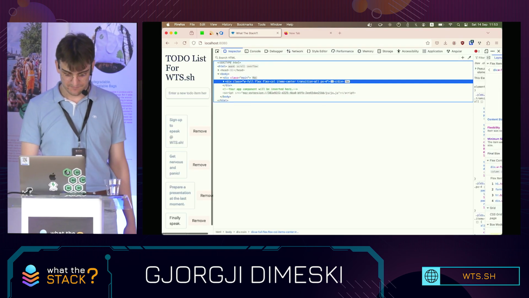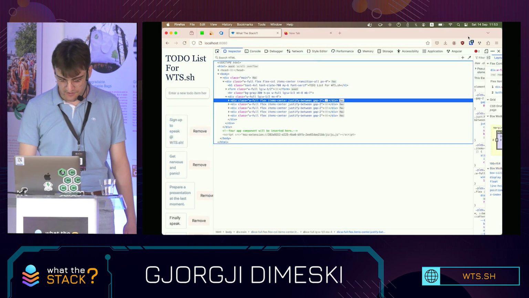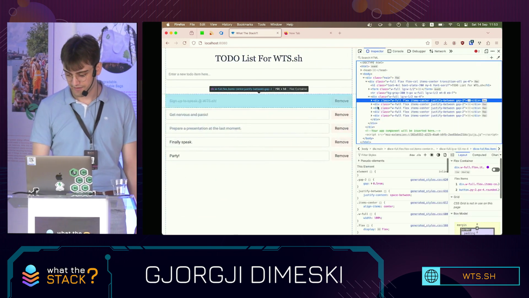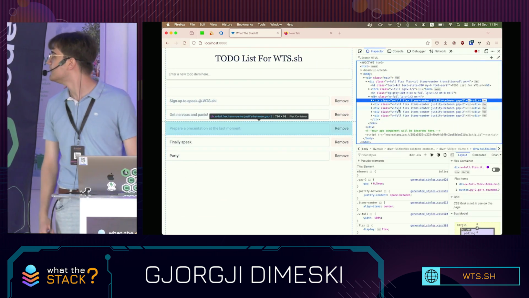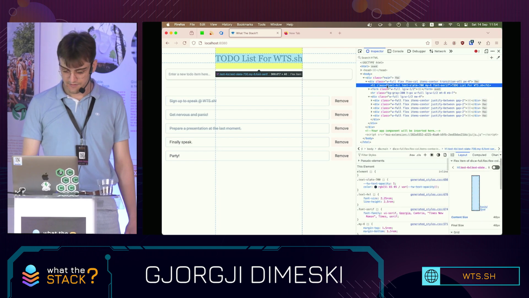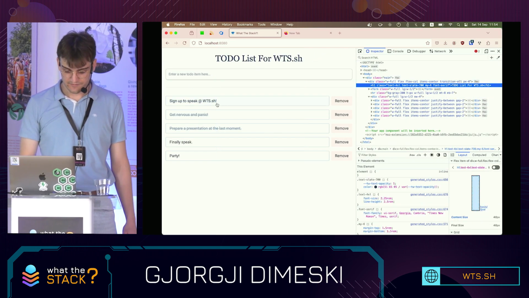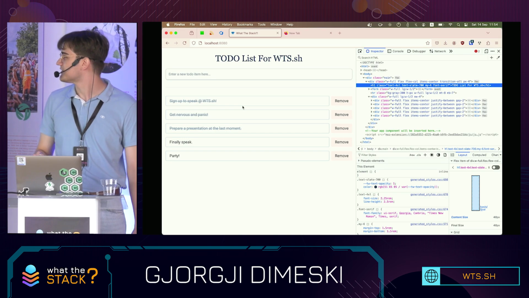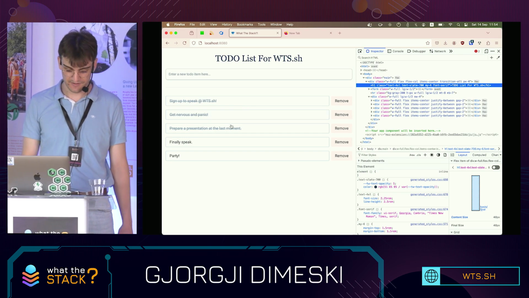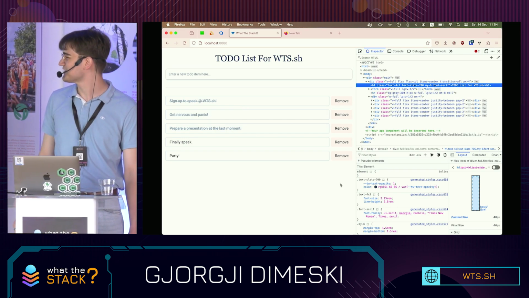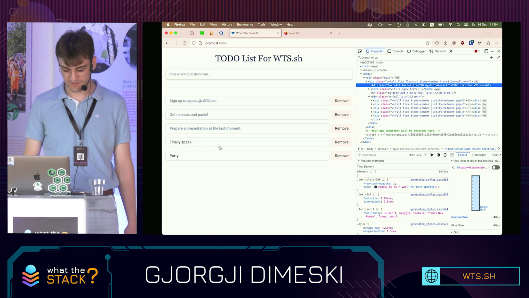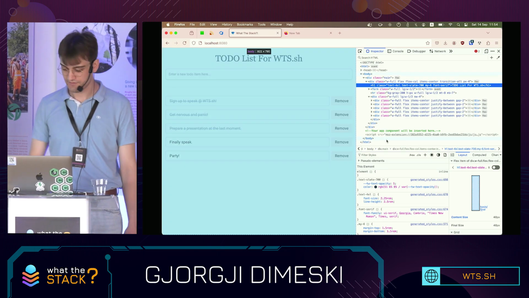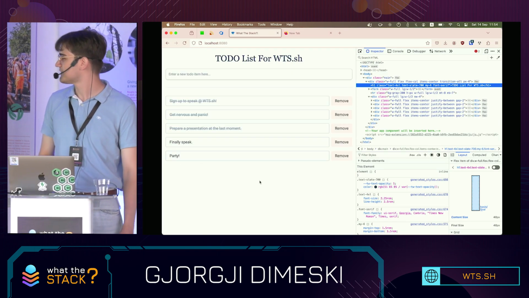Unlike Flutter, this is HTML and CSS. I also use Tailwind. I can copy stuff here. It's reactive. I signed up to speak at What a Stack. I got nervous and panicked. I prepared a presentation yesterday, and I'm currently speaking, so I'll check this off later. And we can party afterwards.